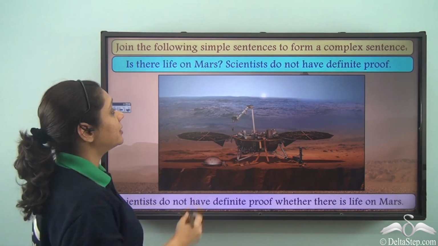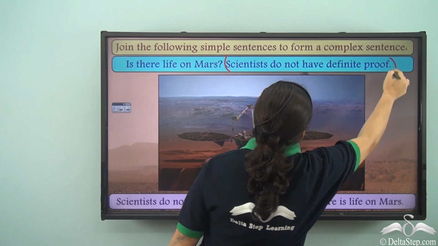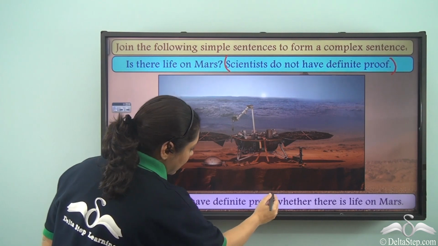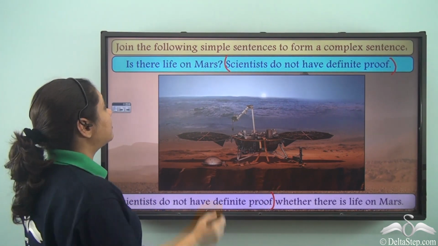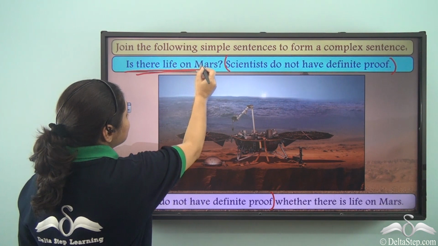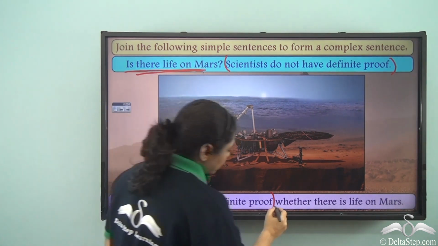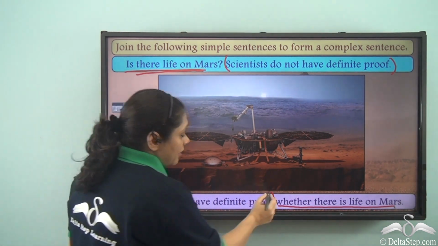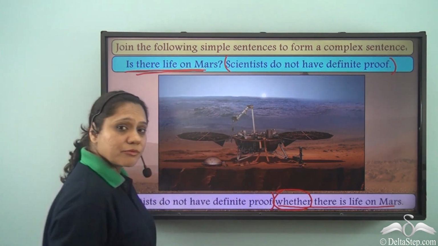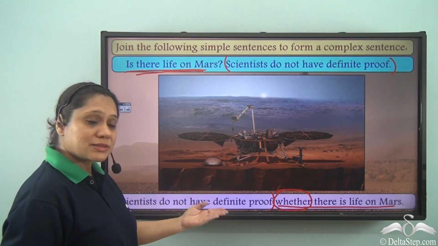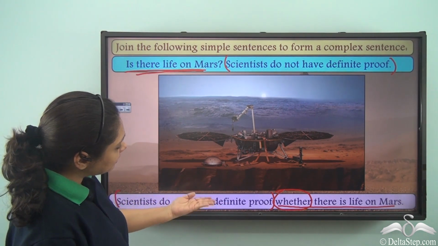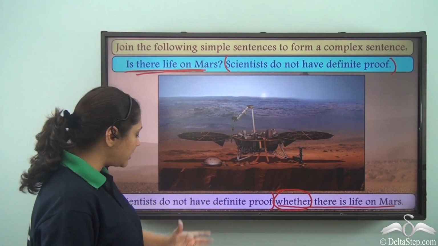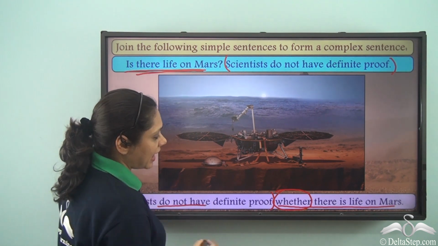So what have we done here? This second clause, scientists do not have definite proof, has been retained as our independent clause, and the first clause, is there life on Mars, has been changed to a subordinate clause, whether there is life on Mars, with the help of the conjunction whether. So we have a complex sentence. Scientists do not have definite proof whether there is life on Mars, has two finite verbs, do not have and is.